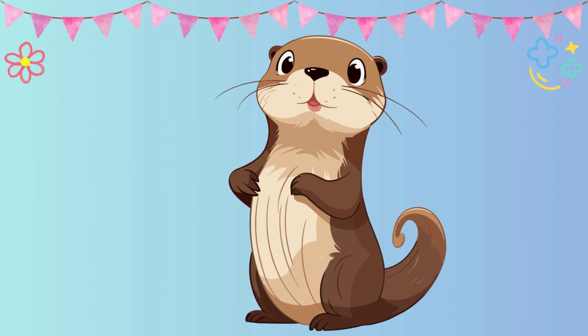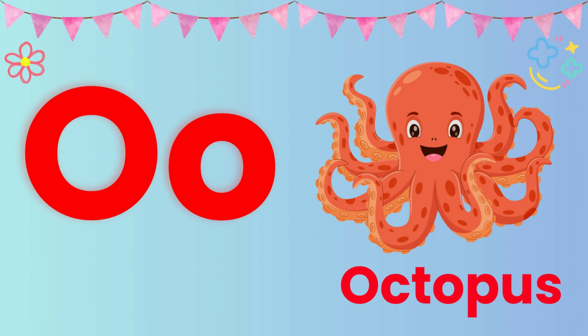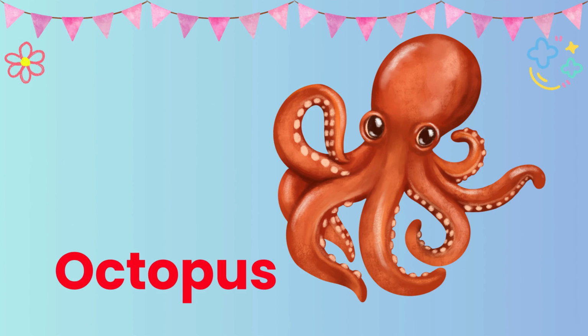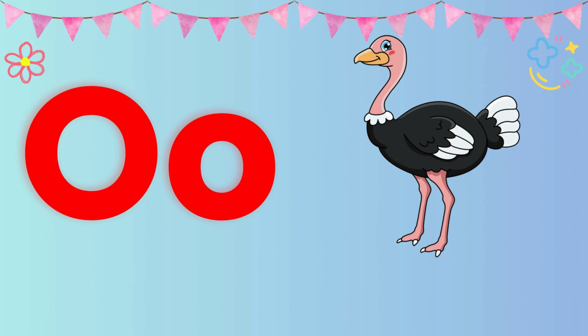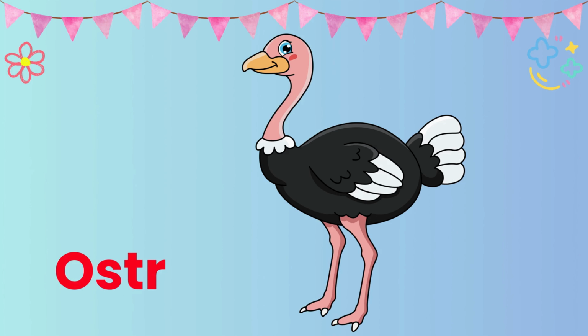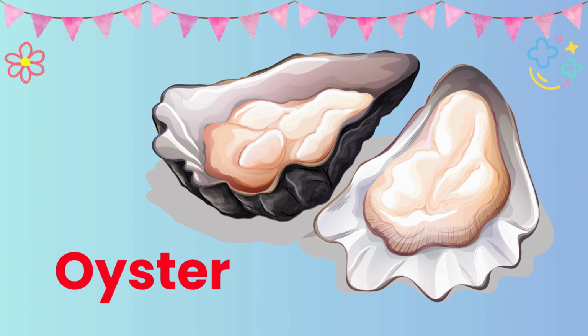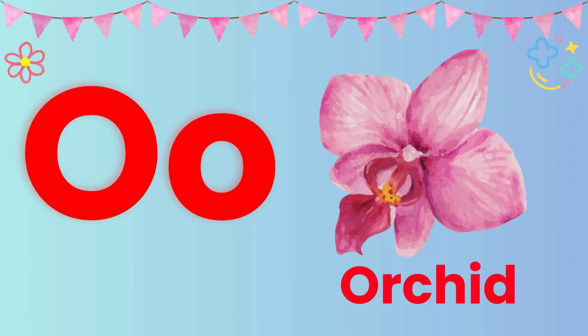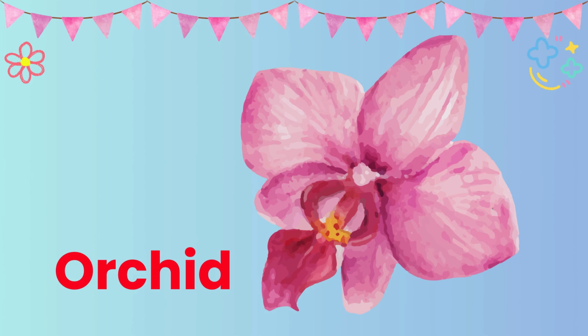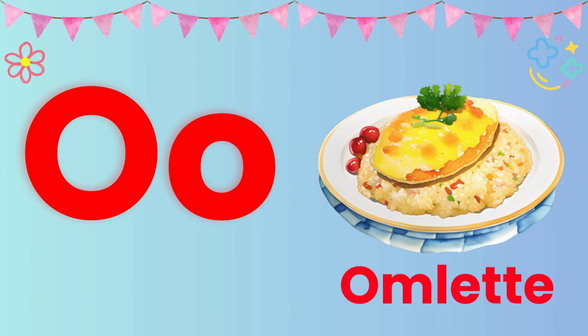Otter, O is for otter. Octopus, O is for octopus. Ostrich, O is for ostrich. Oyster, O is for oyster. Orchid, O is for orchid. Omelette, O is for omelette.